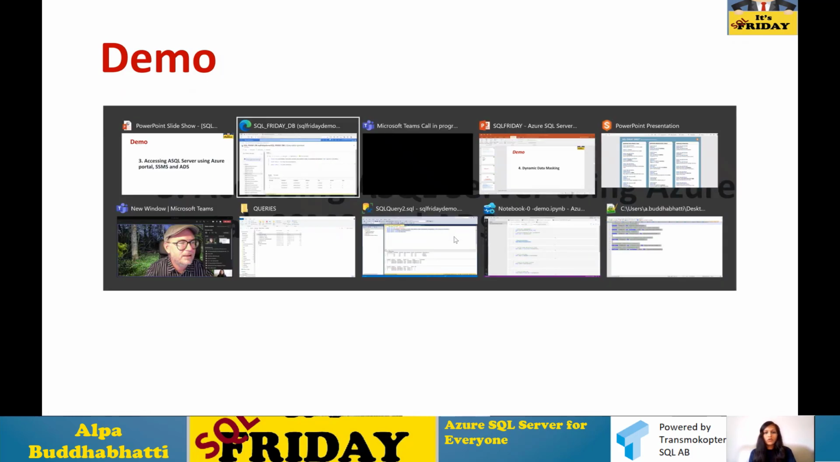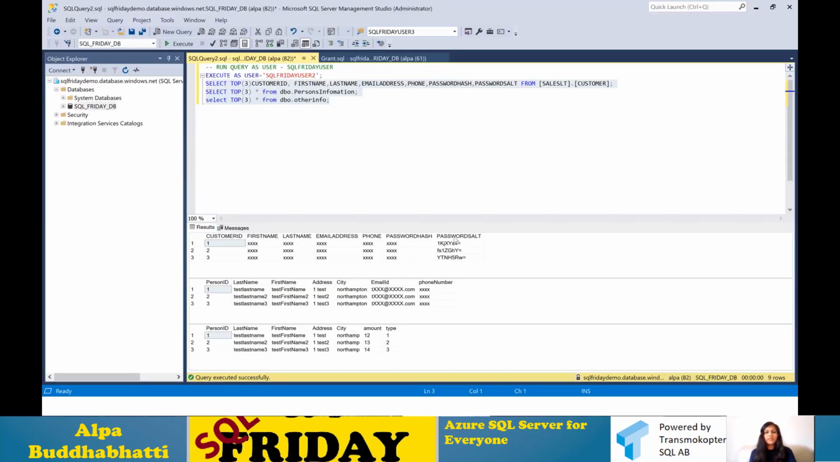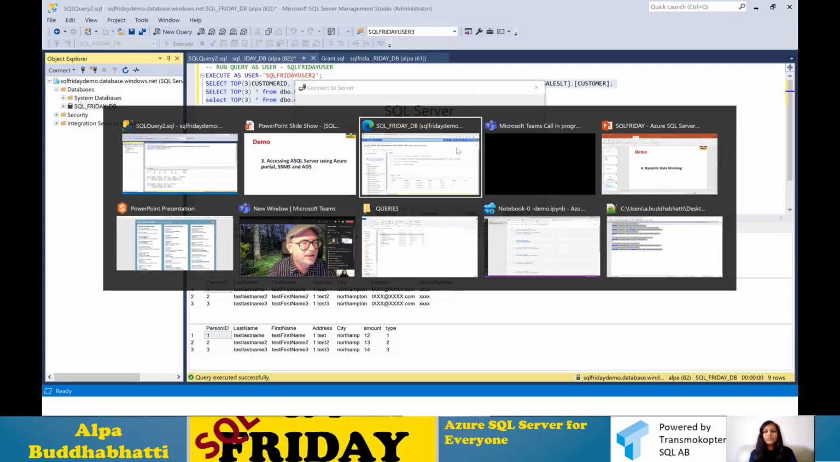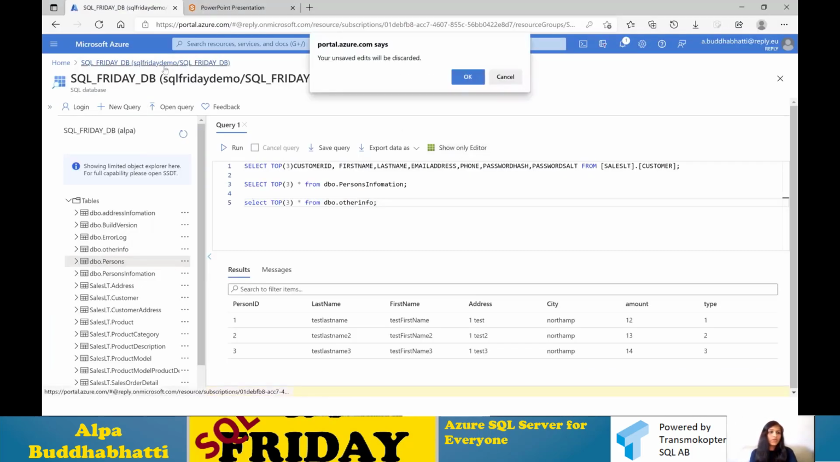So let's go to Management Studio. This is my SQL Server Management Studio. You can download it easily from the Microsoft website, and install it on your local machine. Then you just need to connect to your database engine. This is similar to how you connect to your on-premise SQL Server. You need to provide your server name, username and password. This server name you can get if you go to your database.